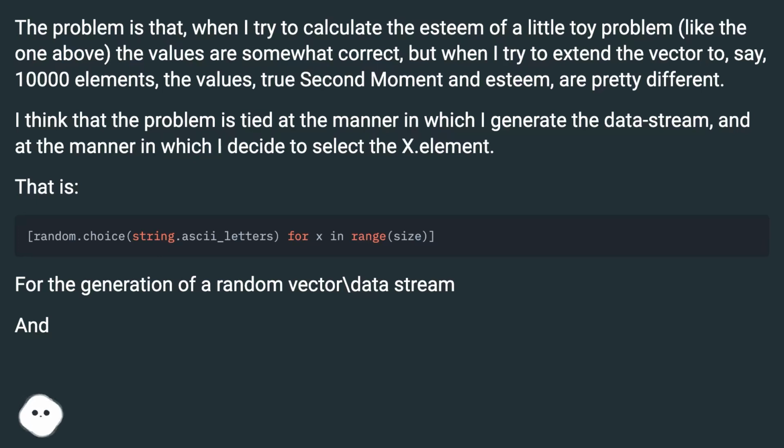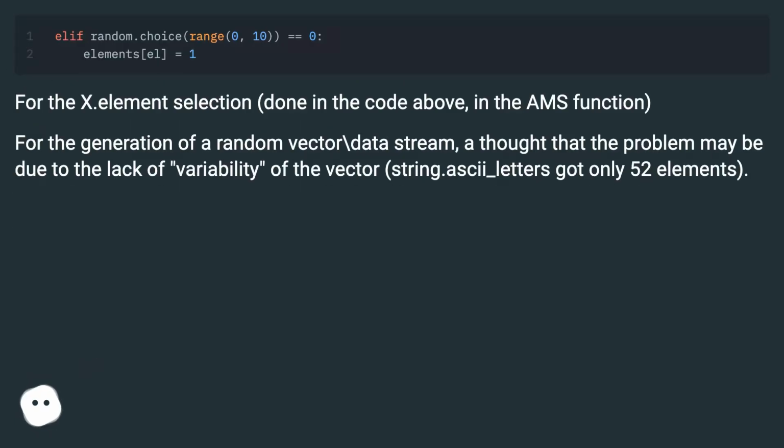I think that the problem is tied to the manner in which I generate the data stream, and to the manner in which I decide to select the x.element. That is, for the generation of a random vector, data stream, and for the x.element selection, done in the code above, in the AMS function. For the generation of a random vector, data stream, I thought that the problem may be due to the lack of variability of the vector, string.ascii_letters has only 52 elements.